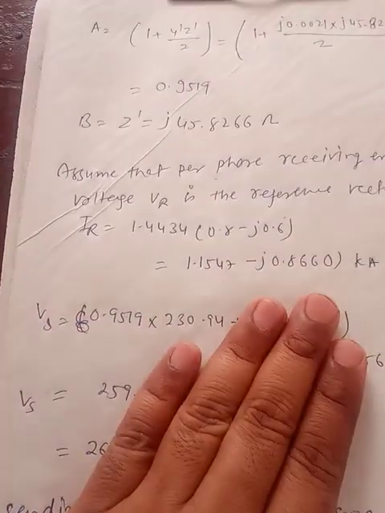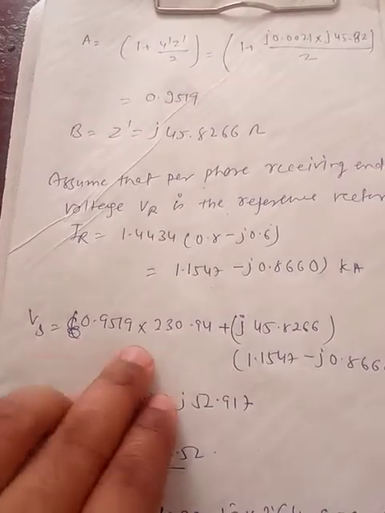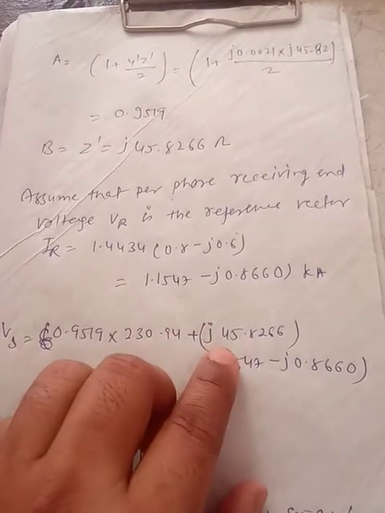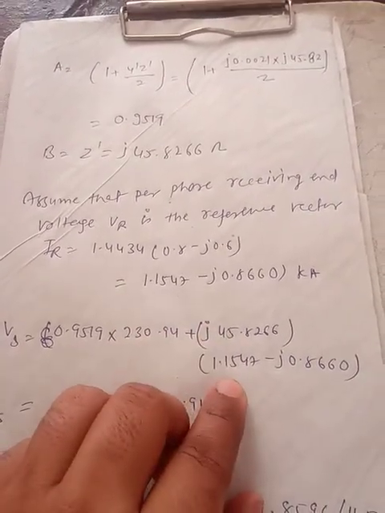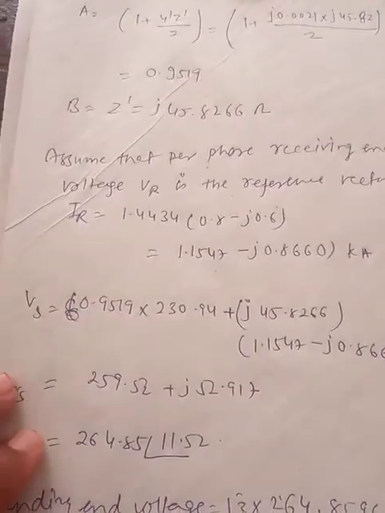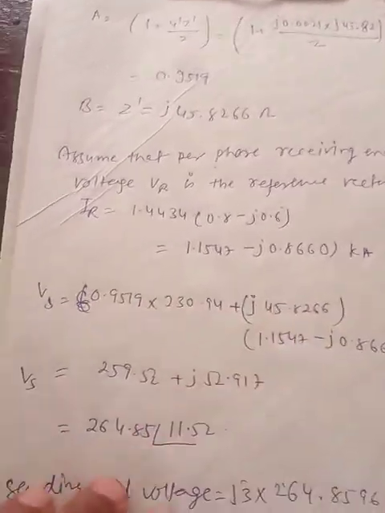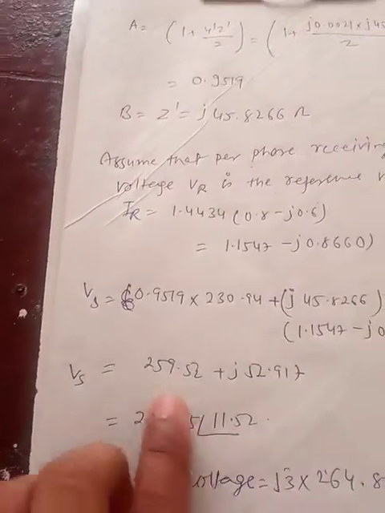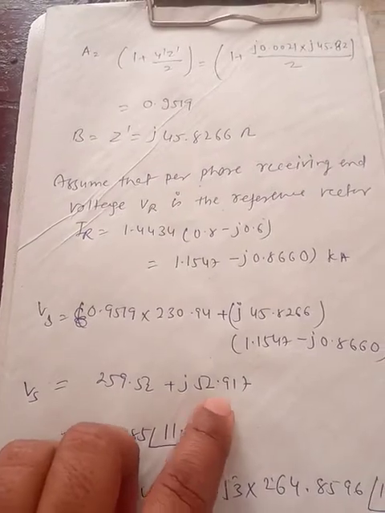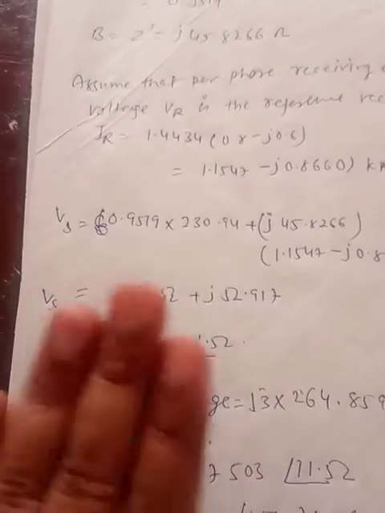Now after getting the value of IR, we can calculate VS, which is VS equals A VR plus B IR. This relation we have already established in the previous part of this question. After putting in the values of VR, IR, A and B, we get VS equal to 259.52 plus j52.917, and this is our sending end voltage. So this is with the 50% compensation.